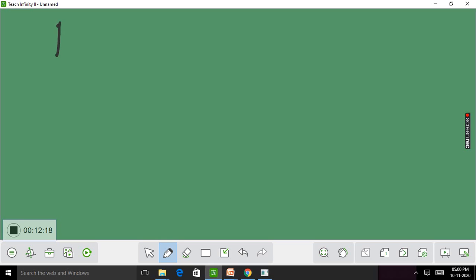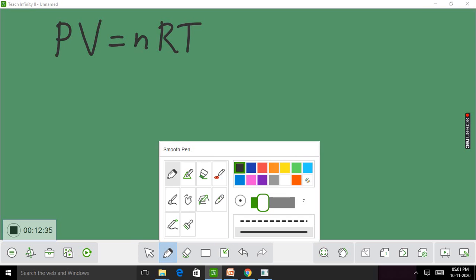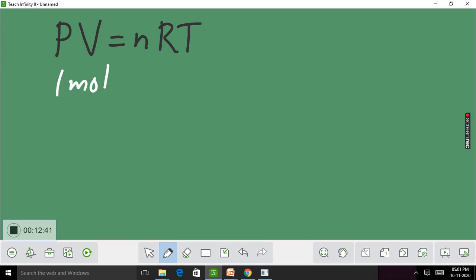From the ideal gas equation, we know that PV equal to nRT. For 1 mole of an ideal gas, PV equal to RT.